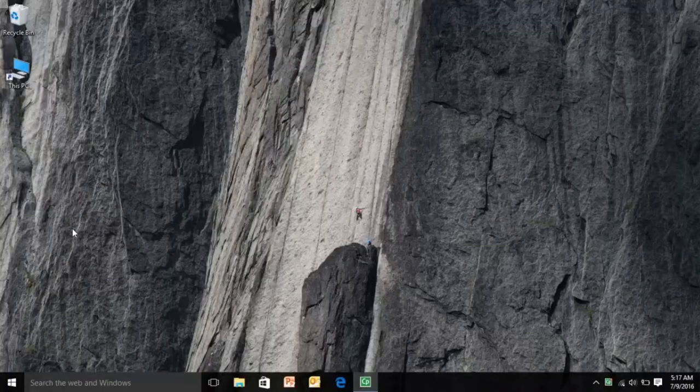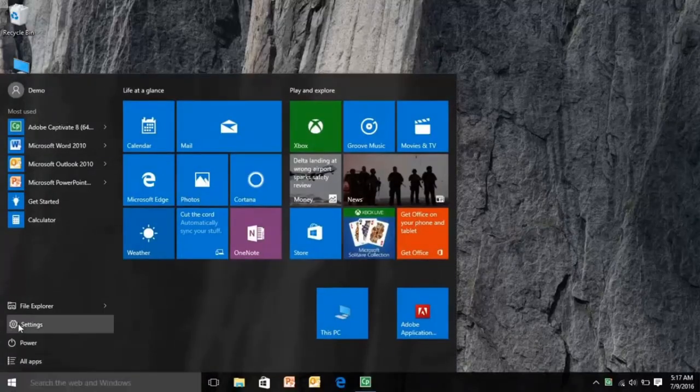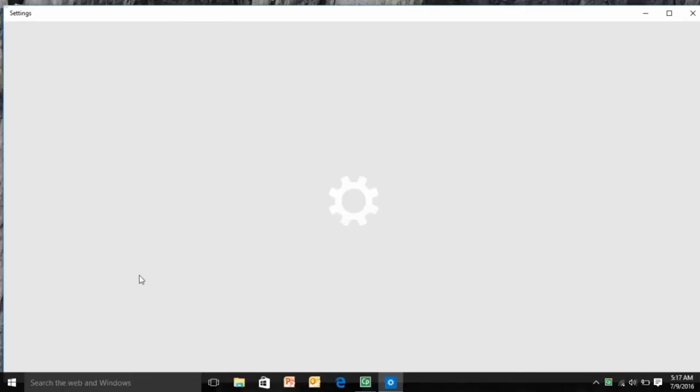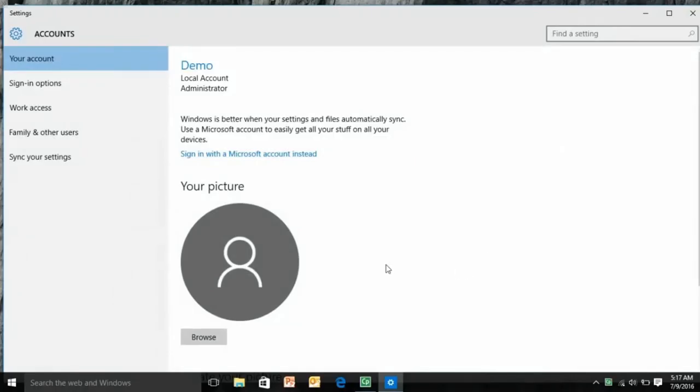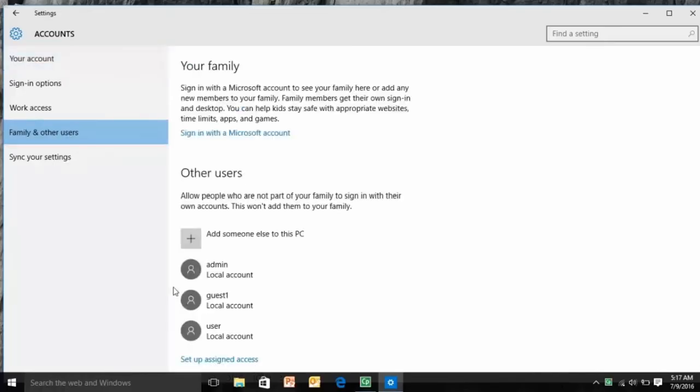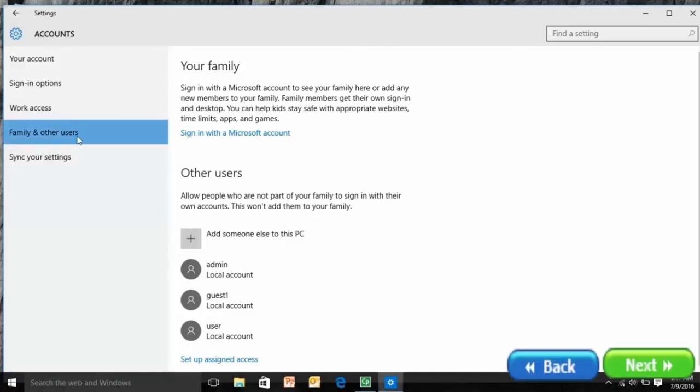Managing multiple accounts. Let's see how to manage multiple accounts. First, go to your User Accounts option. Then, go to Control Panel. Click Change Account Type, or go to the Settings app and click Accounts. The Accounts pane will appear. You will see all of the user accounts here, and you can add more accounts or manage existing ones using various links available. Click on Family and Other Users to add new user accounts.